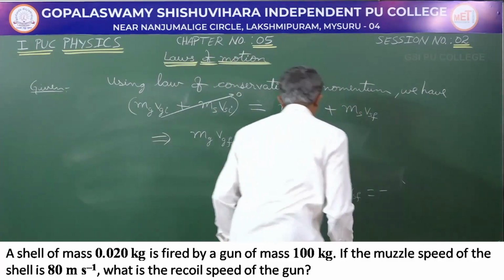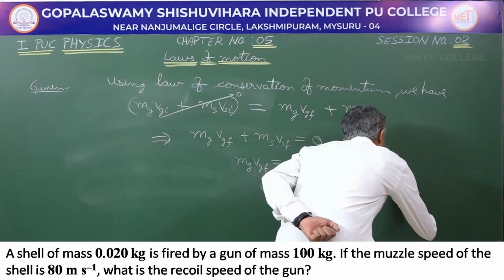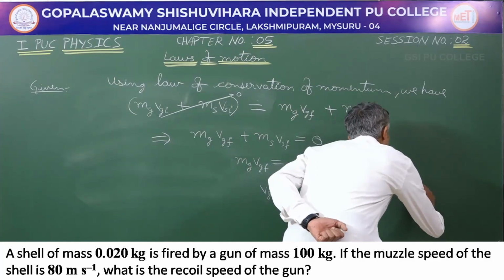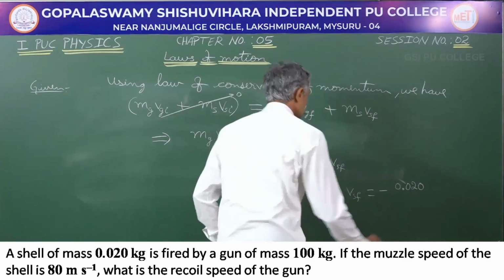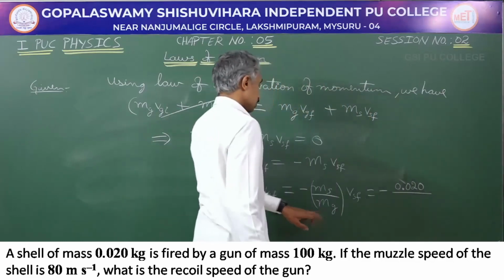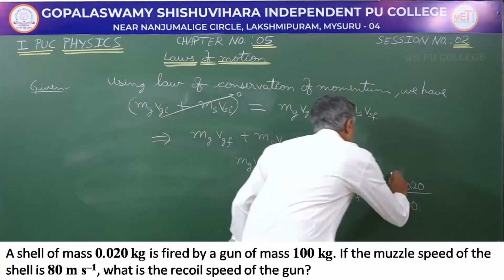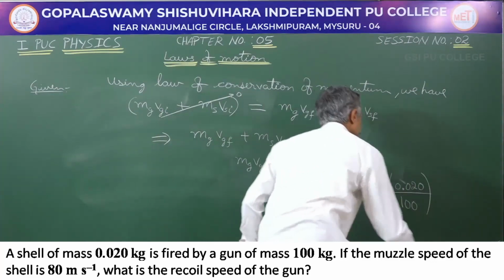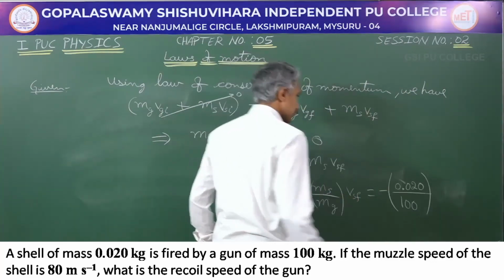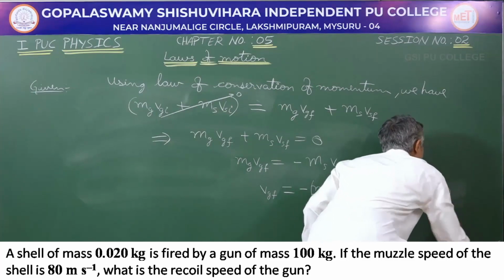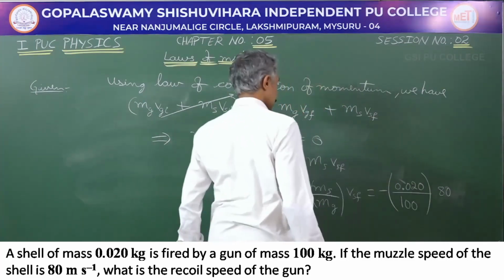So, this is going to be equal to minus of mass of the shell is 0.020 kg divided by mass of the gun was 100 kg multiplied by the velocity of the shell after firing was 80 meter per second.